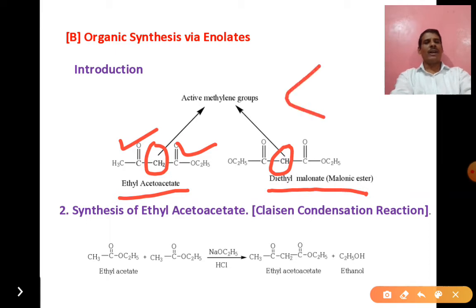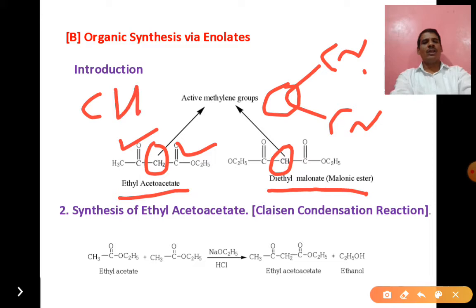The next example is malononitrile, in which the CH2 is attached to two cyanide groups. When the CH2 is attached to two electron withdrawing functional groups, we call it an active methylene group. In short, active methylene groups means the CH2 is attached to two electron withdrawing groups. Only the definition is included in your syllabus.